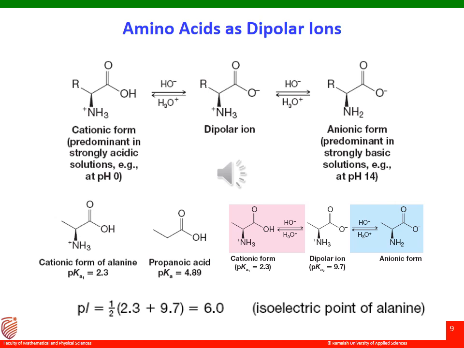The equilibrium for loss of the aminium ion is shown in blue, and the other one we are showing in pink. So it is indicated here. The state of an amino acid at any given pH is governed by the combination of two equilibria. So it is always governed by two equilibria. Therefore, when we are calculating the isoelectric point, we need to average both, right?